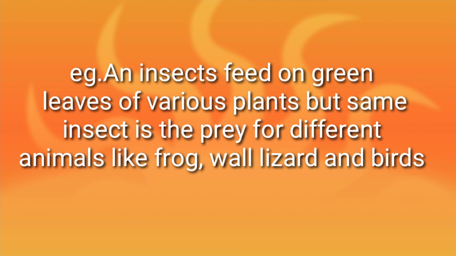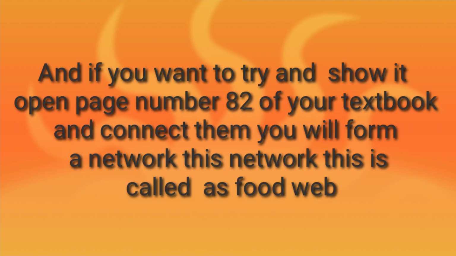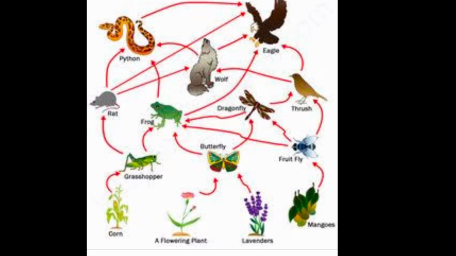For example, an insect feeds on green grass or green leaves of various plants, but the same insect is the prey for different animals like frog, wall lizard, etc. And if you want to try and show it, open page number 82 of your textbook and connect them, you will form a network. This network is called a food web.